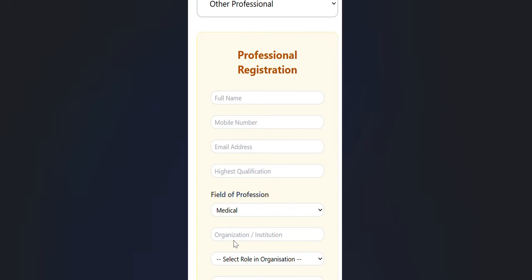So if you are currently working in any institution or organization as a full-time job, or you are just doing residency in whatever institute, it might be NB. If it is DNB, then you have to choose the other option completely. But if you are in a PG with non-NB, which is selected above, then please correctly mention your current institute name. Once you have mentioned your institute name, select your role, meaning what your current role in the organization is.